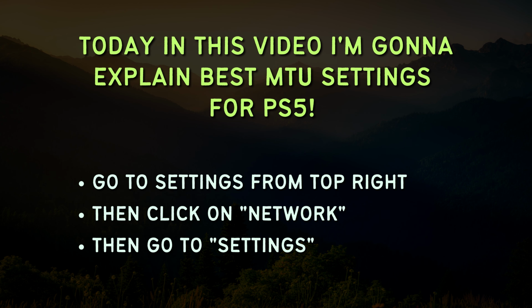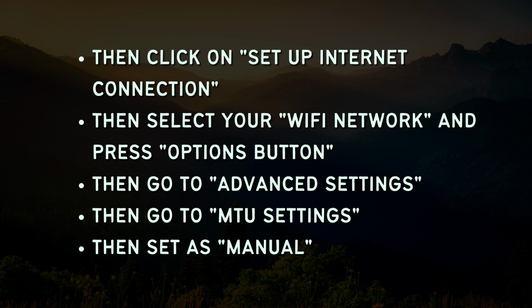Today in this video, I'm going to explain the best MTU settings for PS5. Go to settings from the top right, then click on network. Then go to settings, then click on set up internet connection. Then select your Wi-Fi network and press the options button. Then go to advanced settings, then go to MTU settings, then select manual.